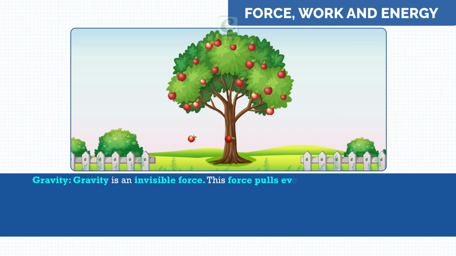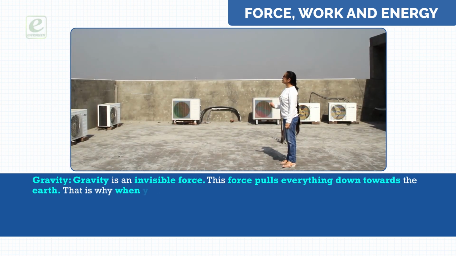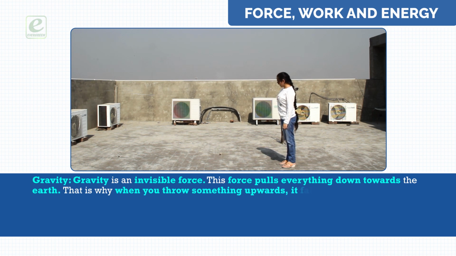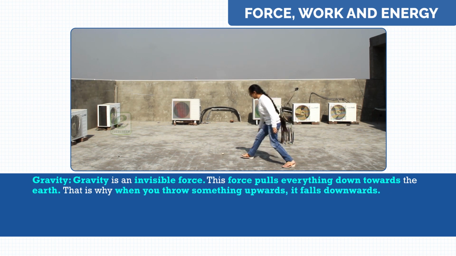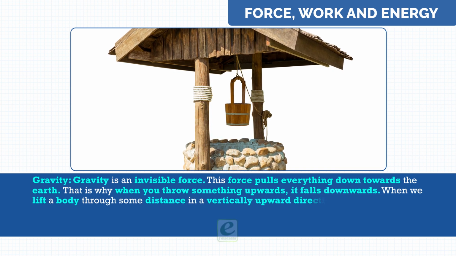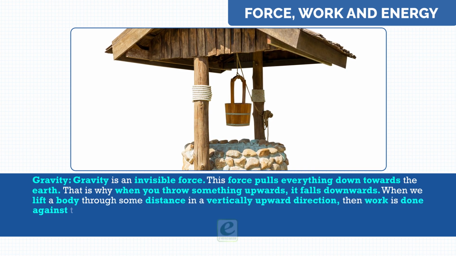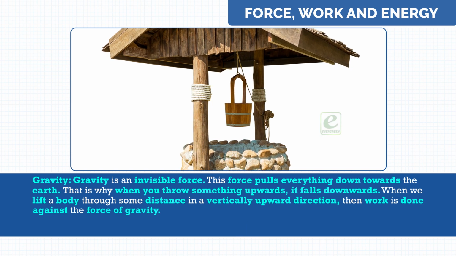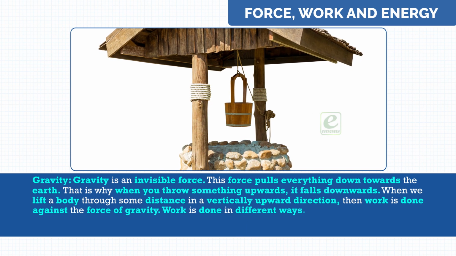This force pulls everything down towards the earth. That is why when you throw something upwards, it falls downwards. When we lift a body through some distance in a vertically upward direction, then work is done against the force of gravity.